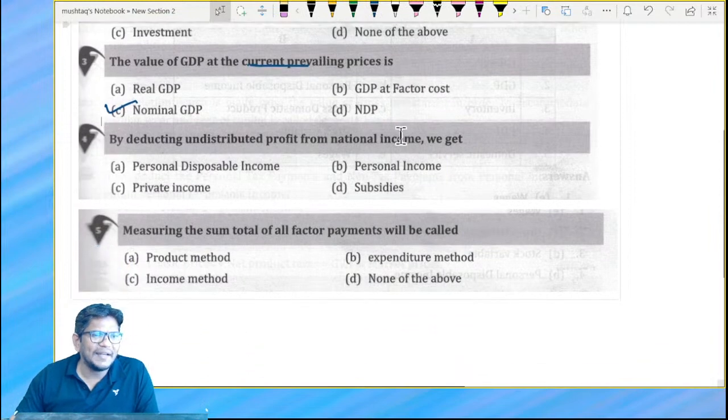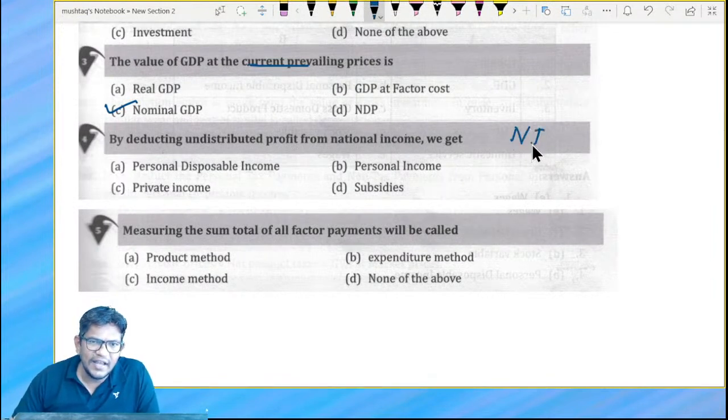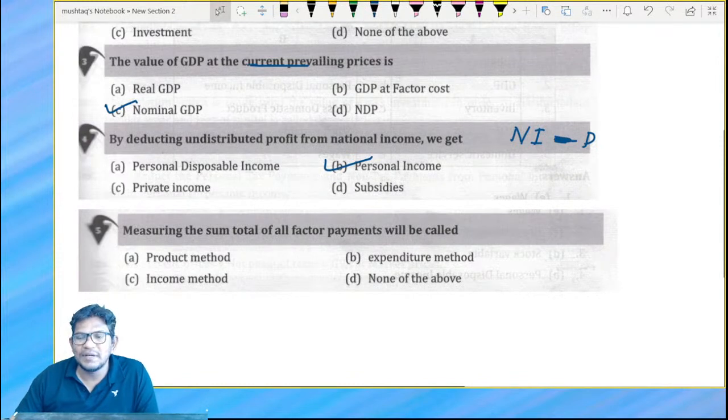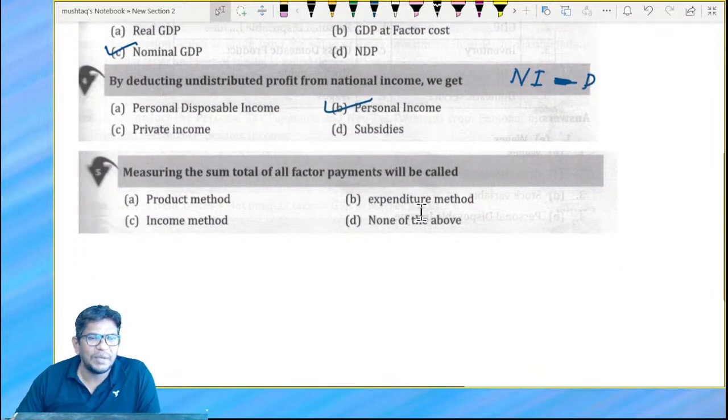Next, by deducting undistributed profit from national income. See, we have a national income, right? NI. In that national income, if you minus the undistributed profit, what do we get, bacho? We get personal income. How are we going to get personal income? By deducting undistributed profit from the national income.